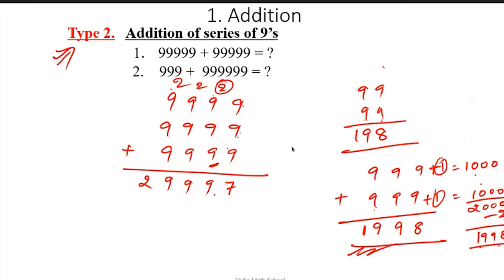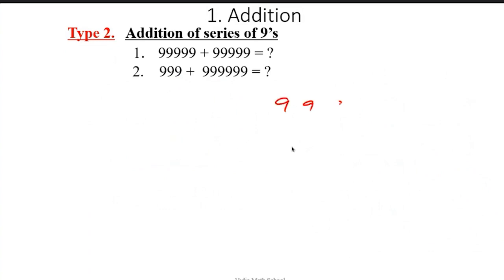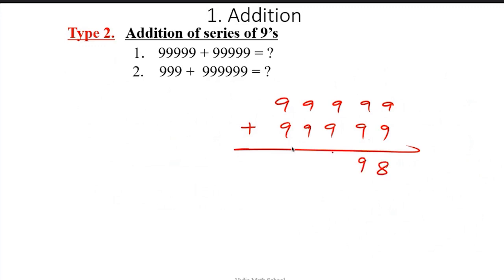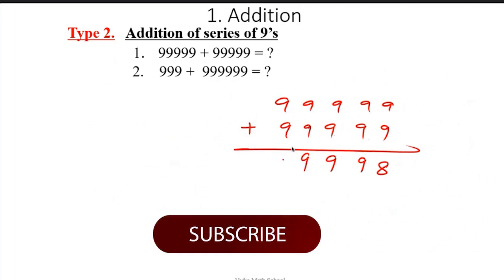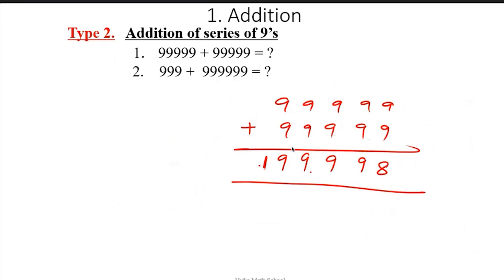Got it? Yes, sir. This rule is applicable for any kind of number. Look at this, I'm writing 5 9. If you use the previous old method, it will take a lot of time because you are always adding 9 plus 9. Why should I write down 9 plus 9 every time? I know 9 plus 9 is 18. And because of this carry, this will become 19. This also becomes 19, this also becomes 19. And at last, we can write down 19 only, or you can write down 1. Easy.